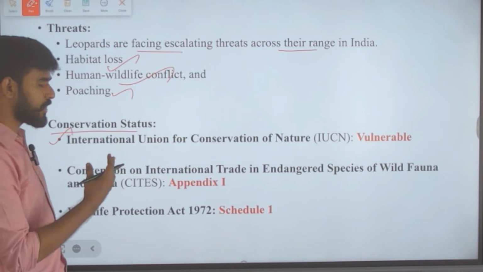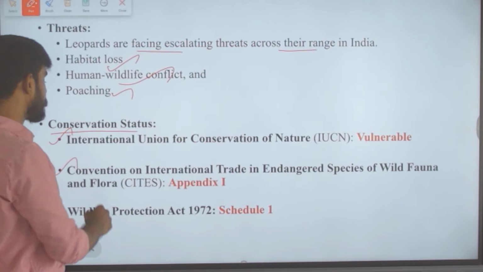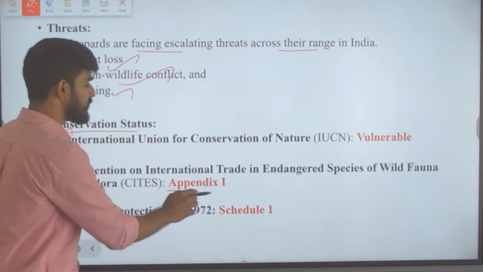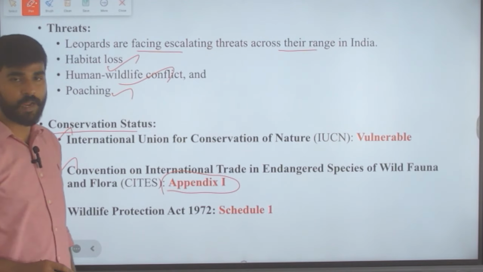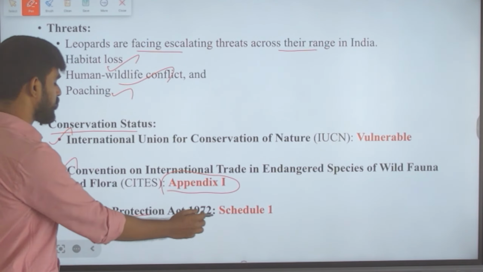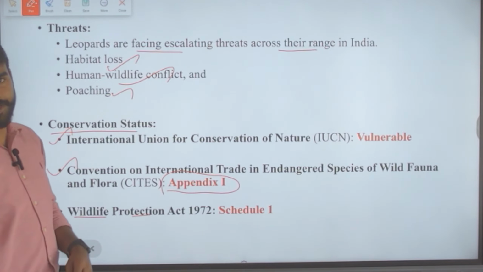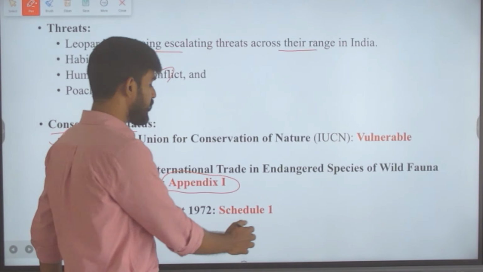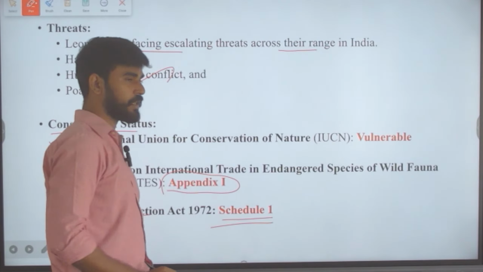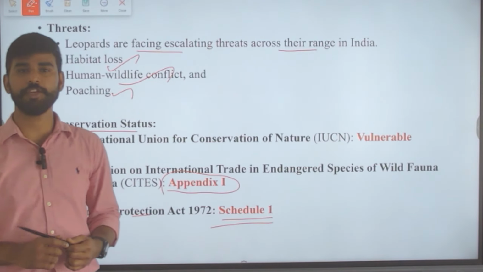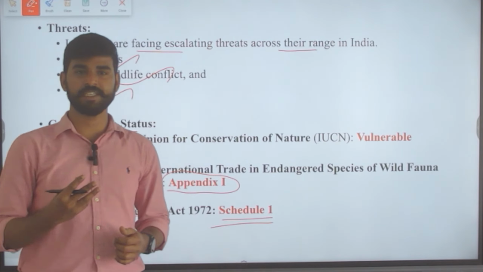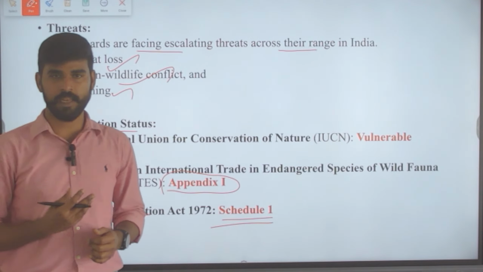So it is a vulnerable species, and under the CITES convention it is placed in Appendix 1, and under the Wildlife Protection Act of 1972 of the Government of India, it is placed in Schedule 1. So these are all the details that we need to know about the population estimation of leopards that has been done in India recently.